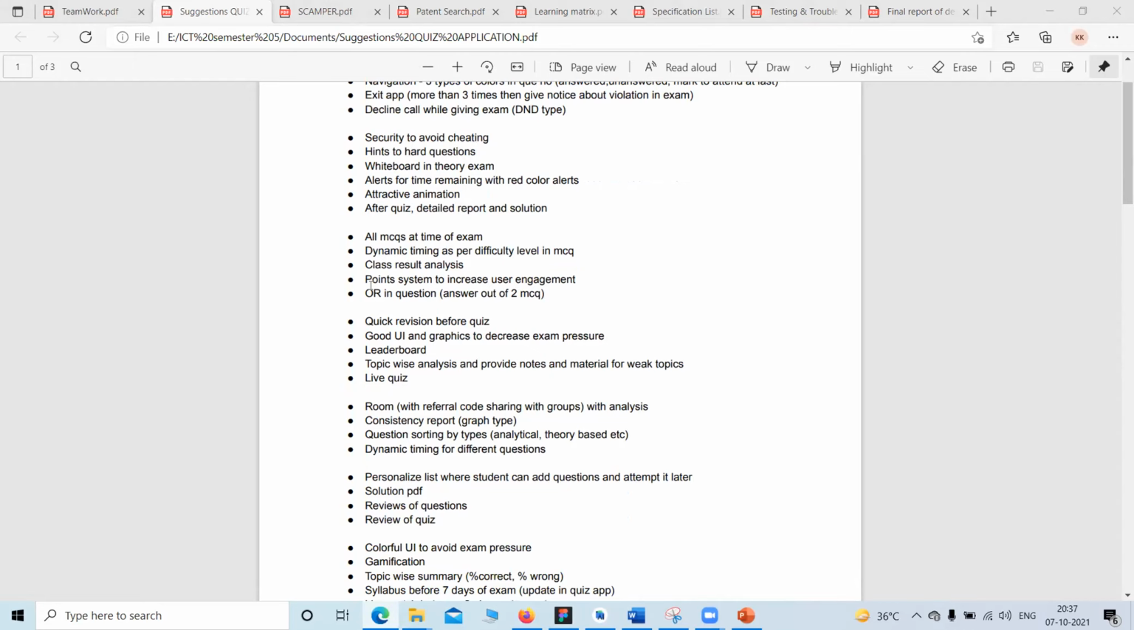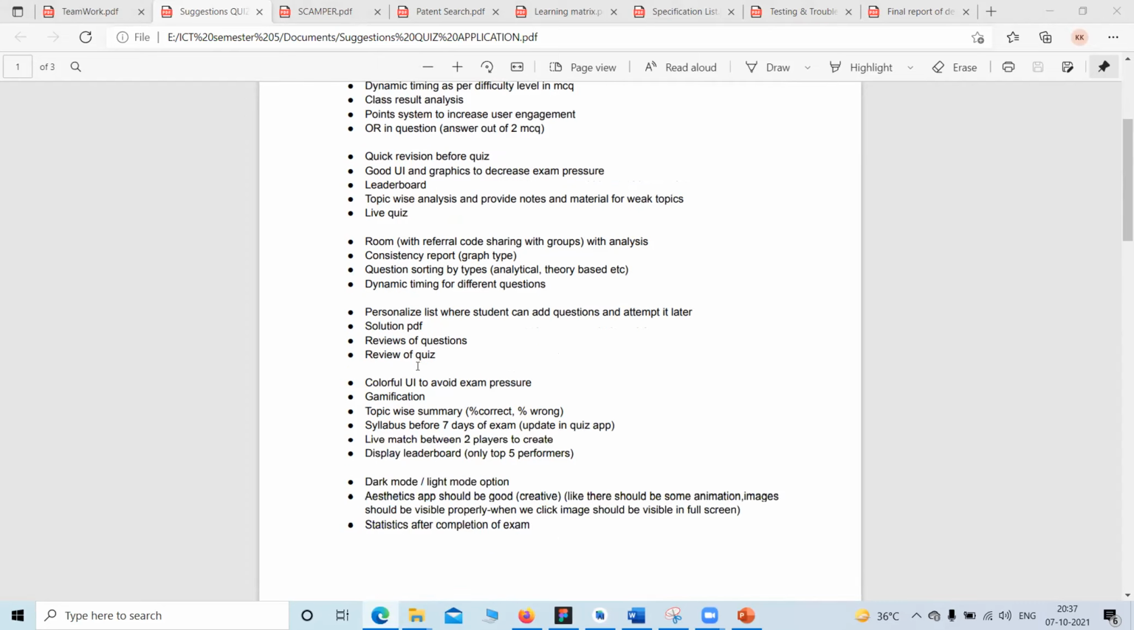points to increase the user engagement. So this was given by one student, that if we introduce points or any other rewards, then user engagement would be increased. Colorful UI to avoid the exam pressure. We all know that if our app looks beautiful, then it will be visited frequently, and it also helps in reducing the exam pressure. So by gamification, we can correct ourselves.